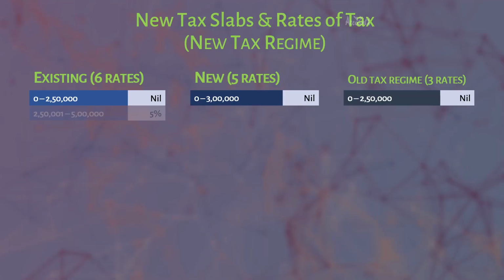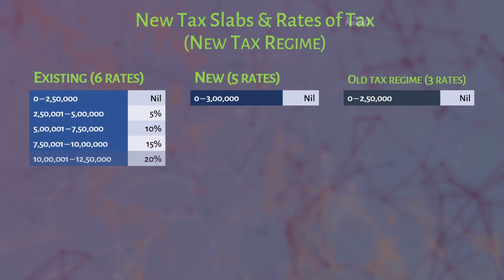If your income is more than 2.5 lakh and if it is up to 5 lakh, then rate of tax is 5%. Then for every additional 2.5 lakh of taxable income, the tax rate is going to be incremented by 5% until you reach 15 lakh, when the rate of tax is going to remain at 30%. Let's now see the new tax slabs and rates of tax.